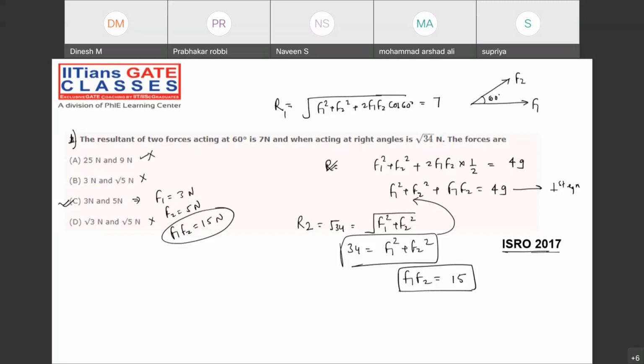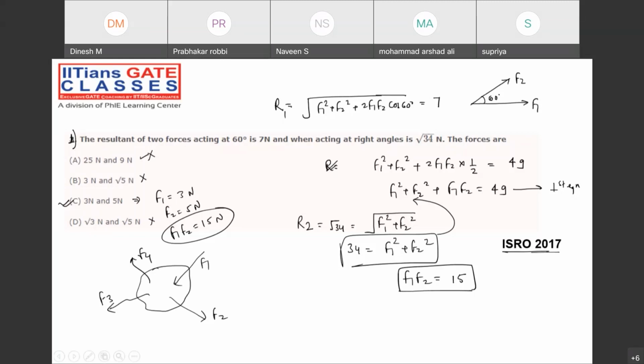Now, once it is done, let me know. Suppose in a particular body, a lot of forces are acting, say four forces. I can call this body a force system body.